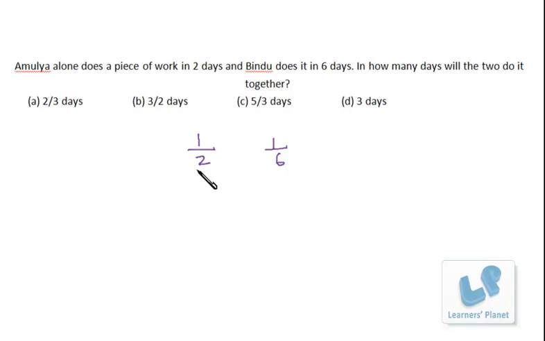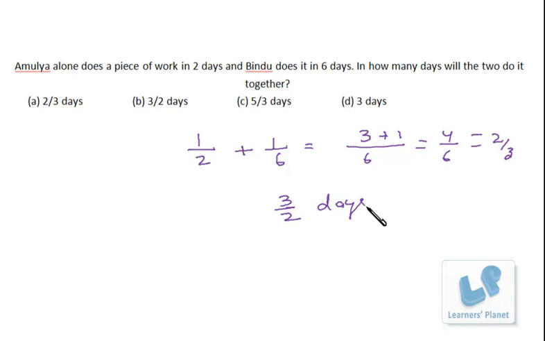Half of the work every day is being done by Amulya, and 1/6 of the work every day is being done by Bindu. So if both of them are working together, this much work will be done per day, that is 2 by 3. So per day 2 by 3 of the work will be done. Definitely, how many days will it take to get the work completed? It is 3 by 2 days. So it's quite a simple problem.